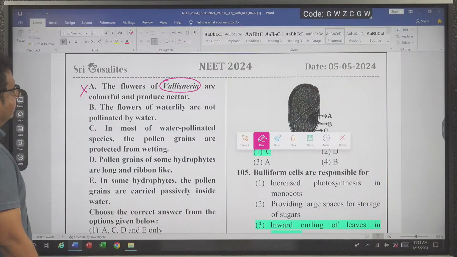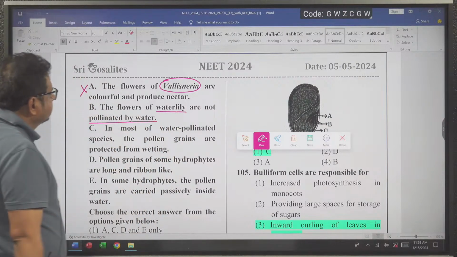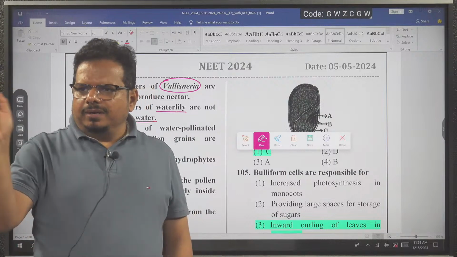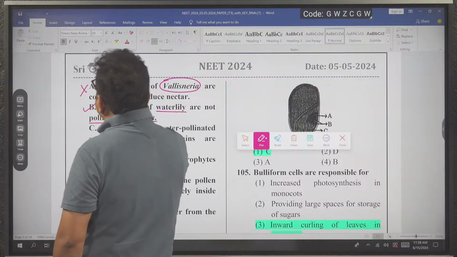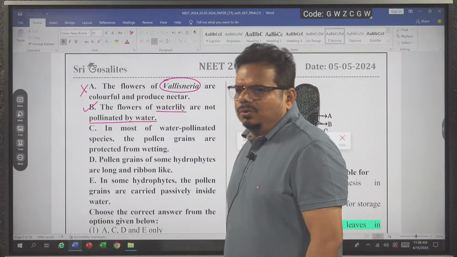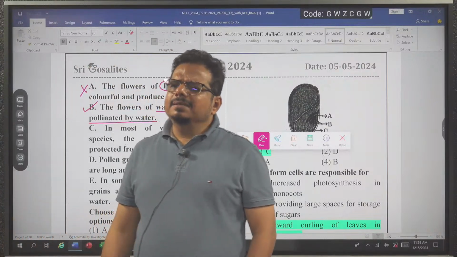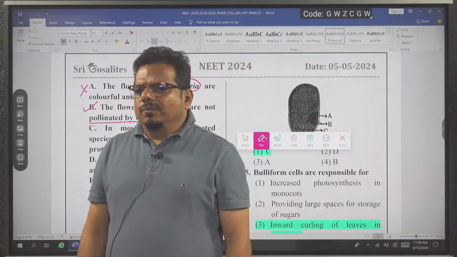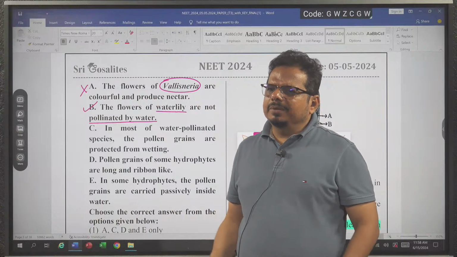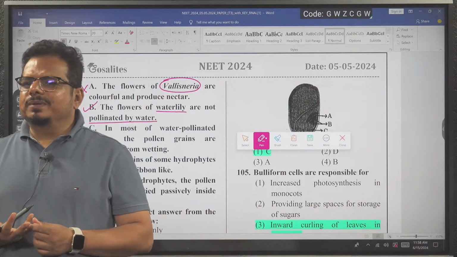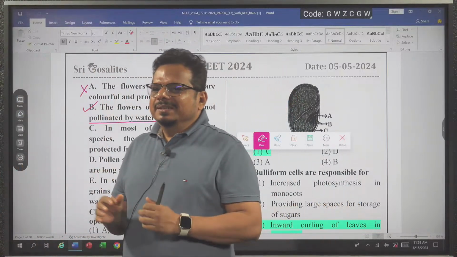Now we are coming to the second statement: the flowers of water lily are not pollinated by water. It means in water lily, the pollinating agent is not water. It is a true statement. If you read the NCERT, they wrote that in all aquatic plants, in all hydrophytes, meaning the plants that grow in the water, water is not the pollinating agency. And two examples NCERT wrote: one is water hyacinth and the other is water lily.